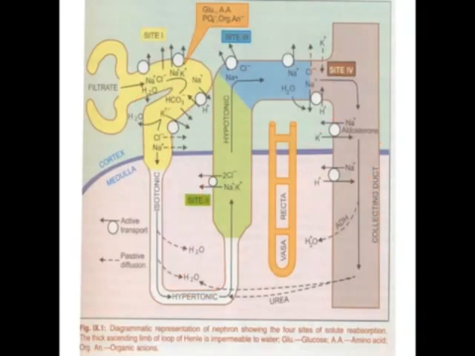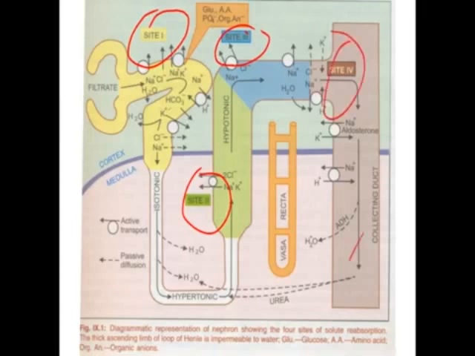So in this way, the nephron is divided into four parts. One is site 1, the second is site 2, that is the ascending loop of Henle, site 3 is the convoluted tubules, and site 4 is the collecting tubules. The yellow part is site 1, green part is site 2, blue part is site 3, and the remaining pink part is site 4.